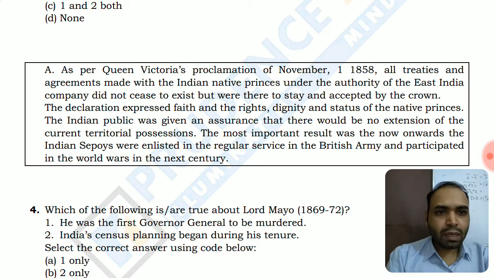The Indian public was given an assurance that there would not be any extension of current territorial possessions. So Indian people were taken into confidence that the British government is going to be there for the good of Indian people. The most important result was that from now onwards the Indian sepoys were enlisted as regular service in the British Army and participated in world wars in the next century. So only option A is correct.